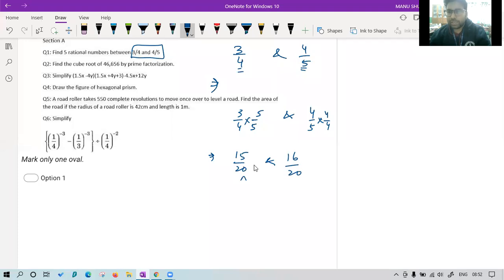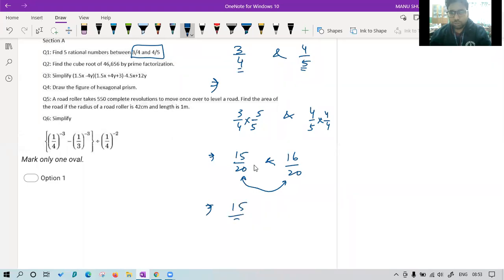So class, can we find 5 numbers between them easily, or should we increase the range? Should we increase the range of these numbers? So we should multiply by which number, class? I told you, if you want 5 numbers, at least you have to multiply with 6. So the best possible number for you is 10. If you take 10, you will have enough space to count the numbers. Okay, so we will always go with 10 for the safer side.